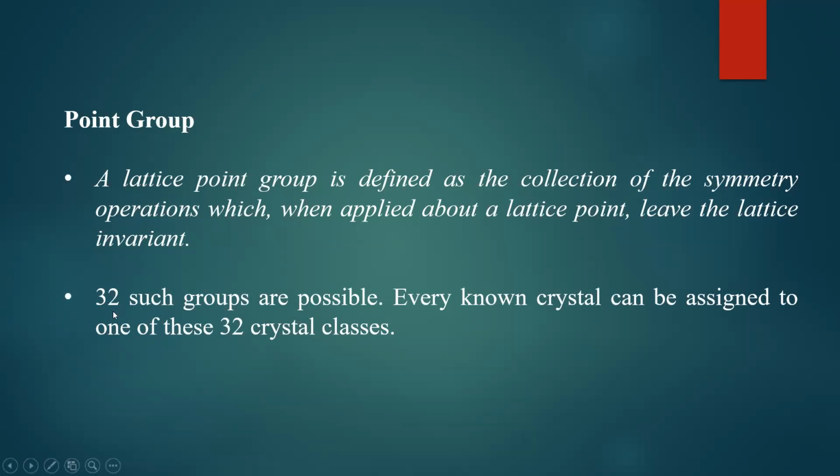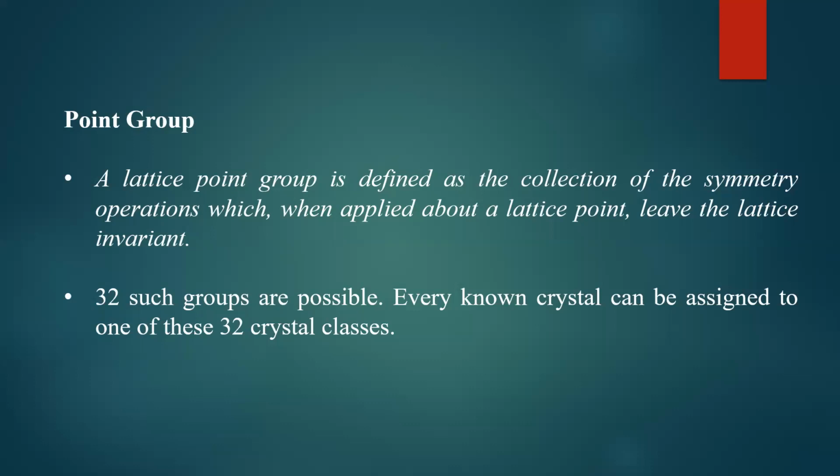So it is observed that there are 32 point groups. In the case of crystals, we can observe 32 point groups. Every known crystal can be assigned to one of these 32 crystal classes, and they are named as C1, C2, C3, C4, and so on, with different notations. If you go for higher studies, you will come to know that. If you study solid state physics, you will come across these point groups and how they are defined.